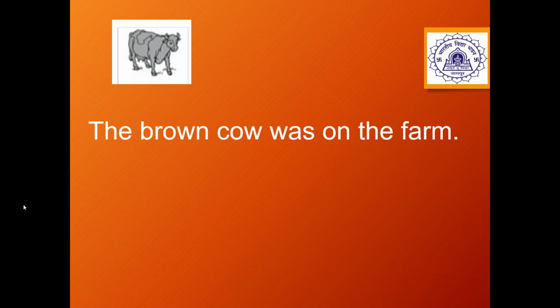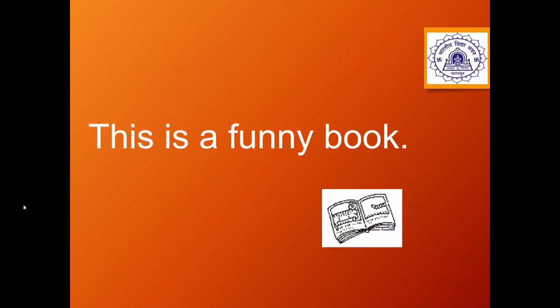Now the next example. The brown cow was on the farm. So it is telling us about the color of the cow, that is brown. This is a funny book. So what kind of book is it? It's a funny book.